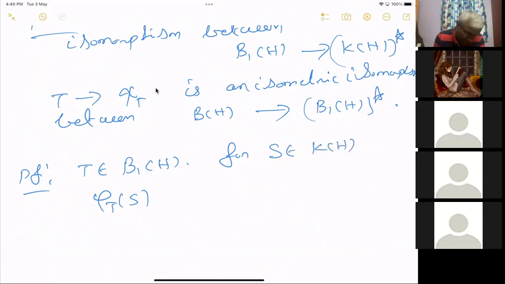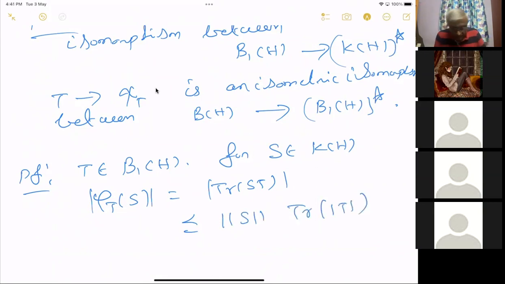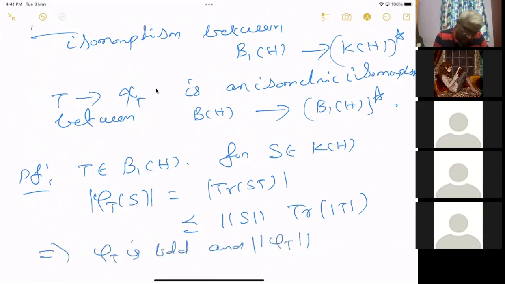Then phi T of S is equal to trace of ST. Take the mod. Now we have proved this inequality, which is less than or equal to norm S times trace of mod T. We have proved this crucial inequality. And this implies phi T is bounded and norm phi T is less than or equal to norm T1. Okay, so we have proved one way.